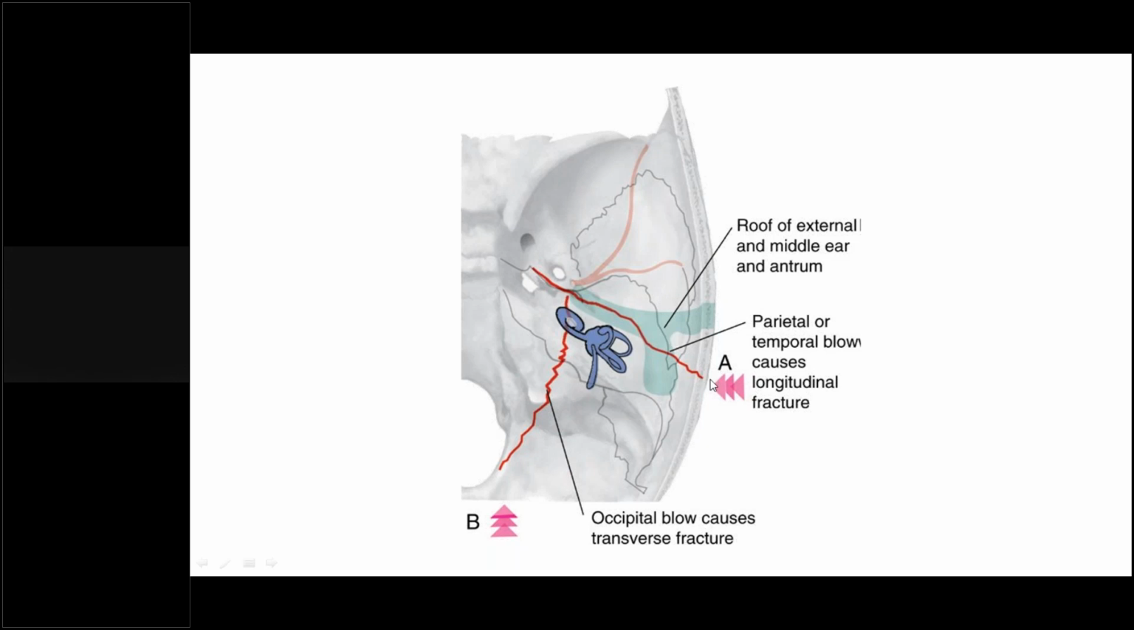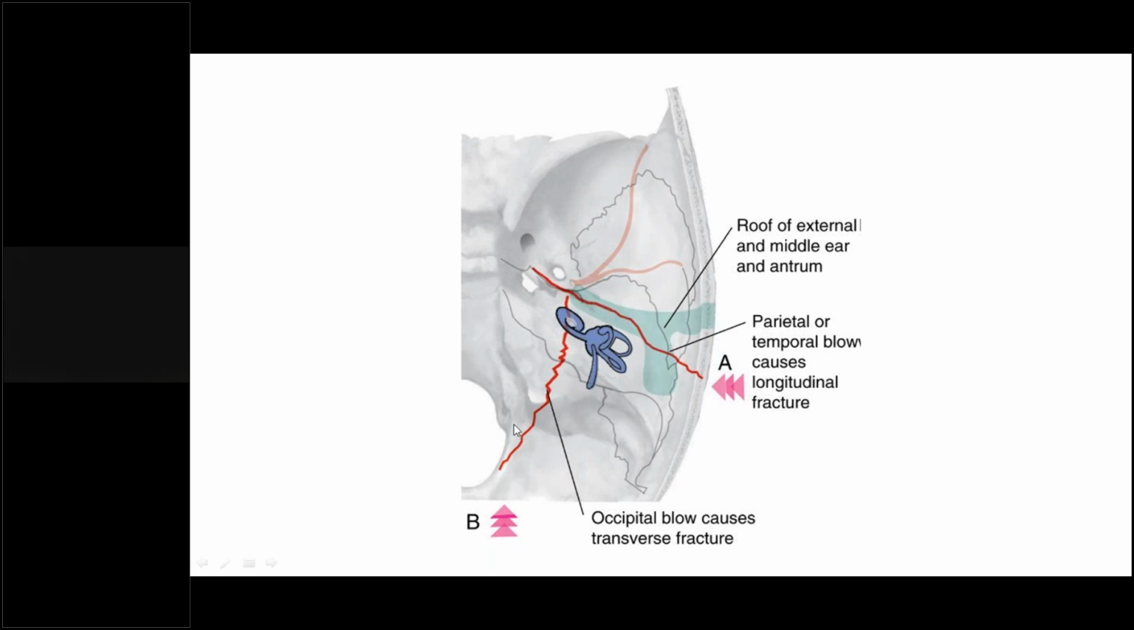transverse. Longitudinal is the most common type of fracture, 80% seen, and it is due to a parietal blow. It starts from the squamous part and runs parallel to the petrous pyramid, and it reaches the foramen lacerum. Bleeding from the ear is generally seen because there is rupture of the tympanic membrane, and hearing loss is seen. Generally only 20% have facial paralysis, and that is most likely injuring the tympanic segment of the facial nerve.